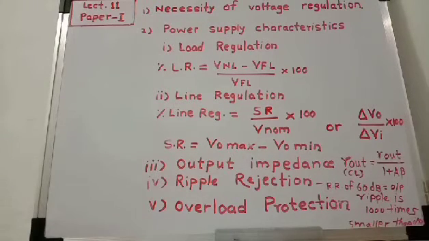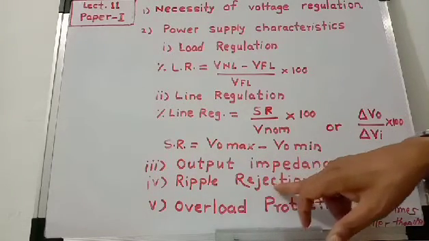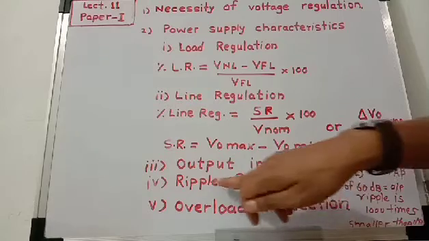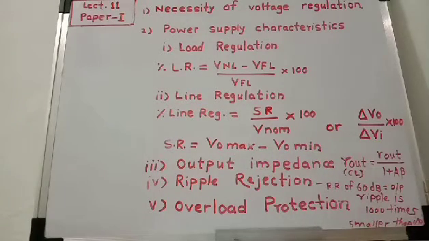So ripple rejection, that is RR, is specified in dB, that is decibel.